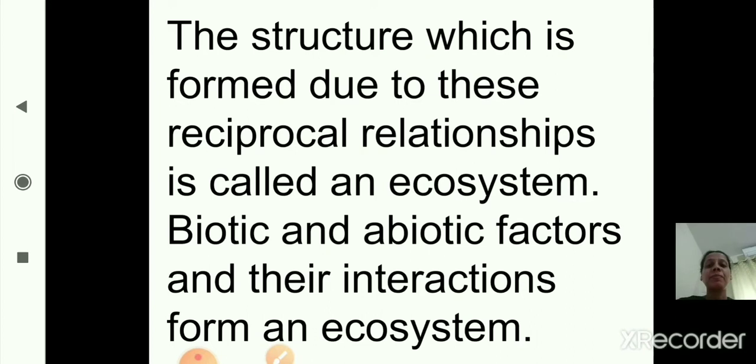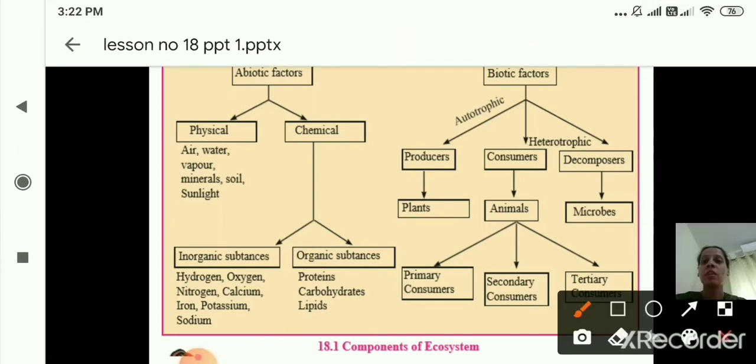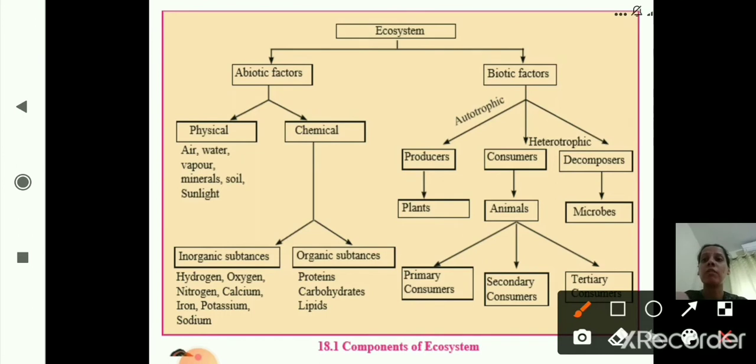Now this picture shows components of ecosystem. Okay, in detail now we will study each component of ecosystem. Just now we have seen the definition for ecosystem. It is made up of biotic and abiotic factors, which are interdependent.